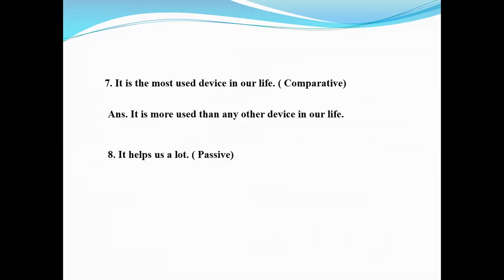So write we, then according to the tense you must use the be verb. So the be verb of present tense will be are. So we takes are. Then past participle of help is helped. Then a lot, after that by, and the subject will be object it. So the answer will be we are helped a lot by it.